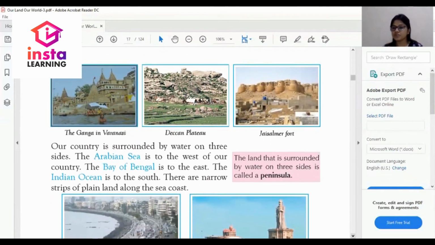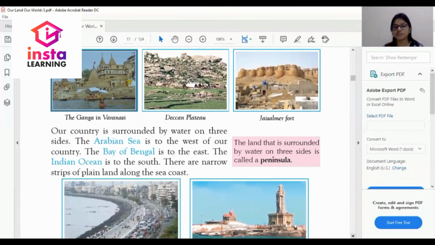Our country is surrounded by water on 3 sides. In the west is the Arabian Sea, in the east is the Bay of Bengal and in the south is the Indian Ocean. So, dear student, this is a very important question.